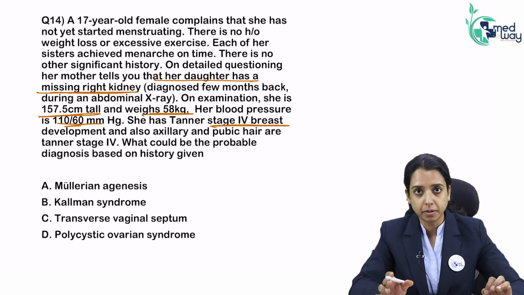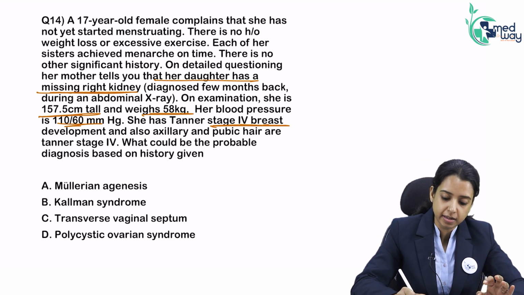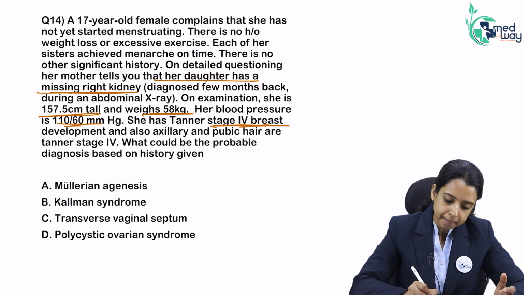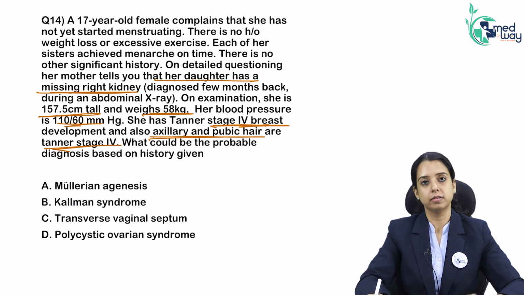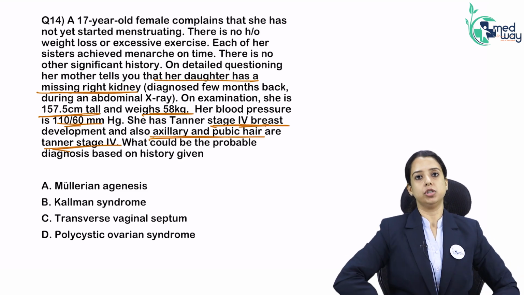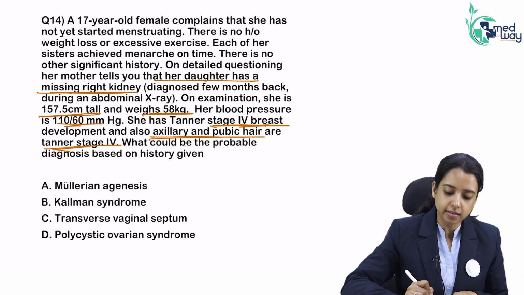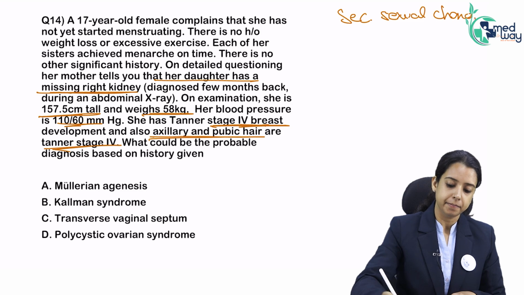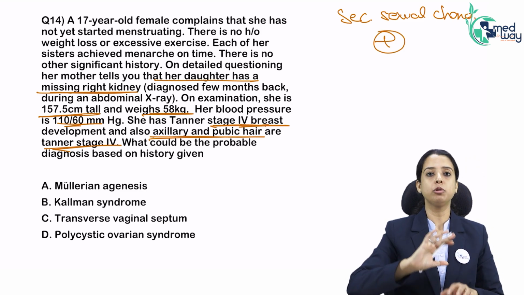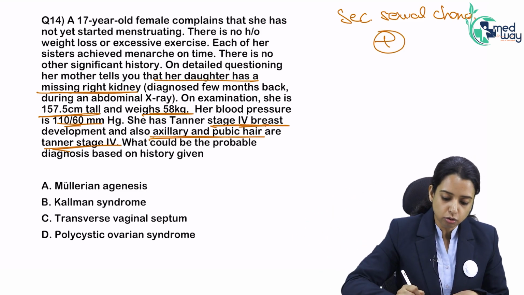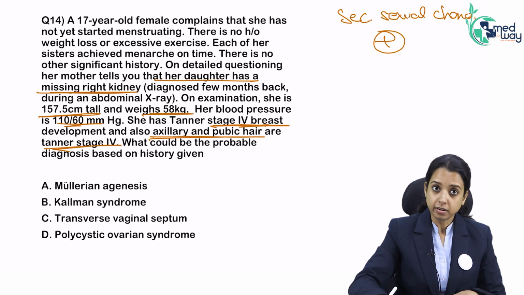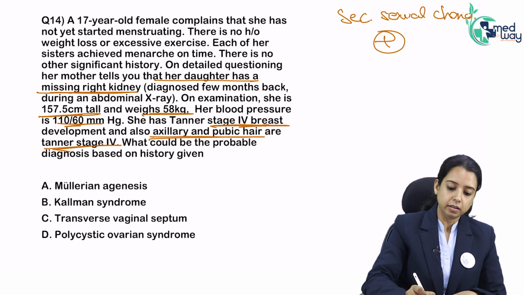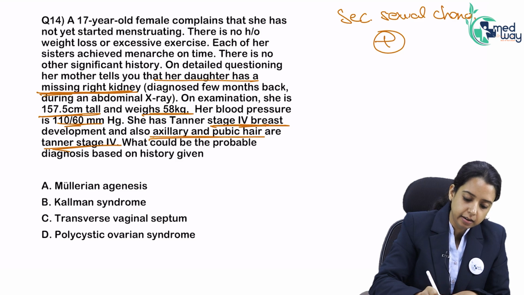So in puberty chapter, we have read the Tanner staging. So Tanner 4 means fully developed breast. Okay. Pubic and axillary hair are also present. What will be the diagnosis? So this is the next pathology. They have given us Tanner stage 4 breast. It means the secondary sexual characters are present. So I'm looking for something in the uterus, vagina. Pubic and axillary hair are present. It means adrenal androgens are working fine. They have given one thing, missing right kidney.